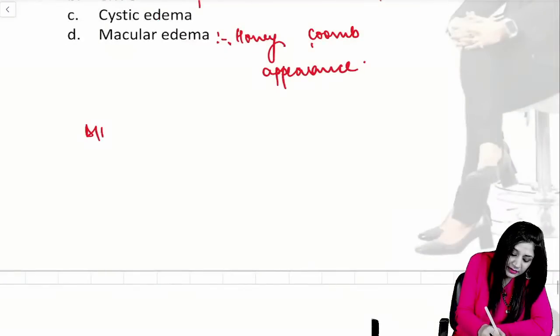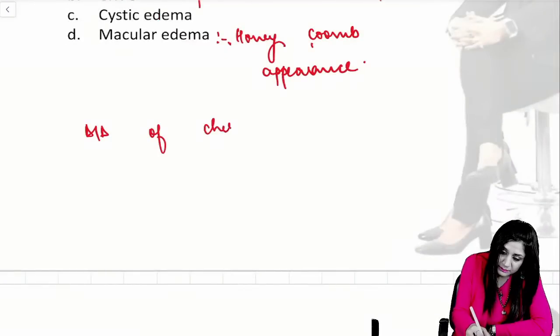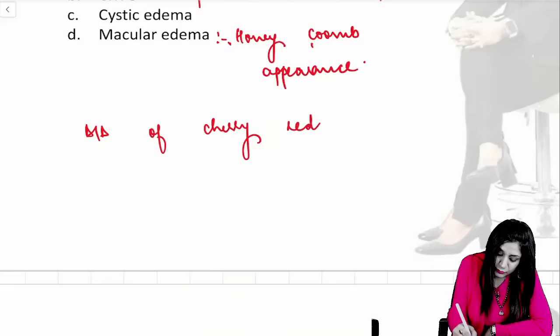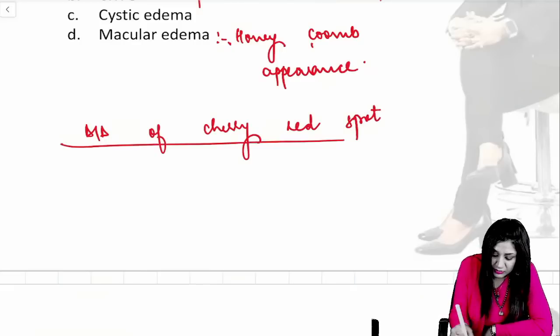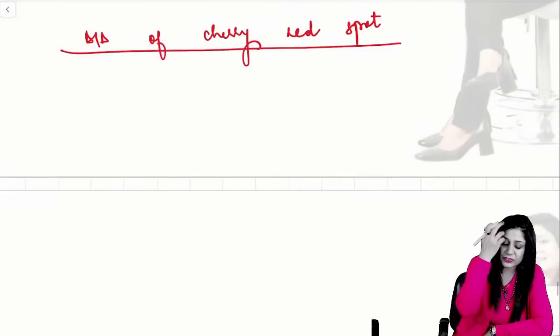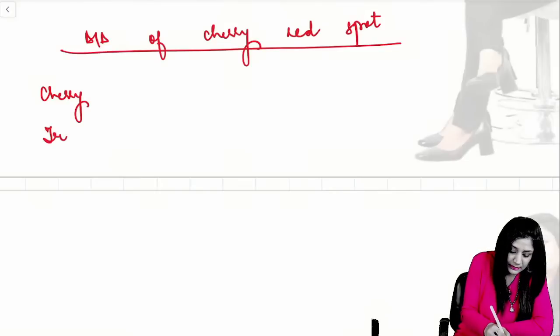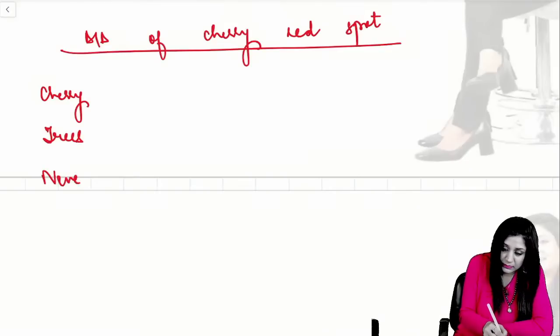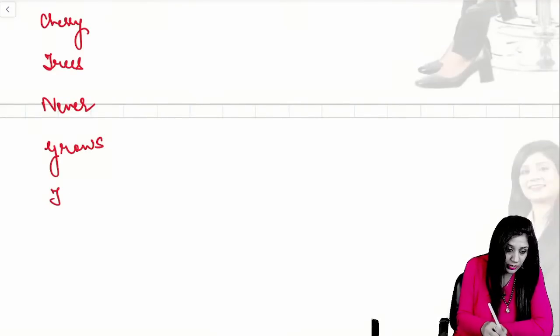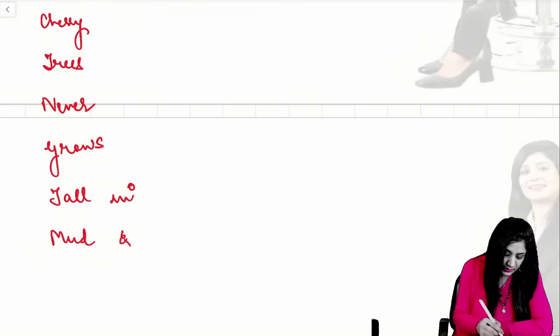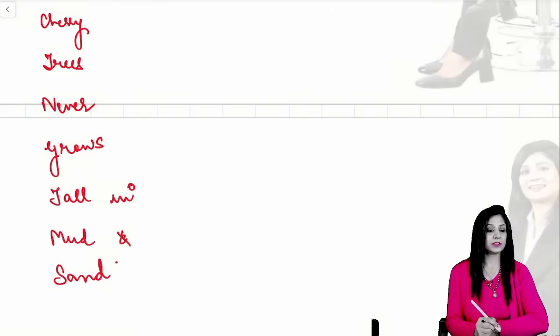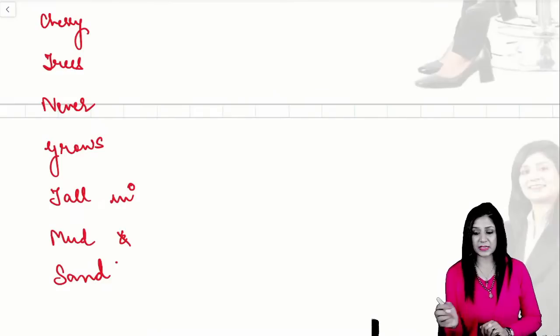If you look at the differential diagnosis of cherry red spot, which is again important, always remember: cherry trees never grow tall in the mud and the sand.